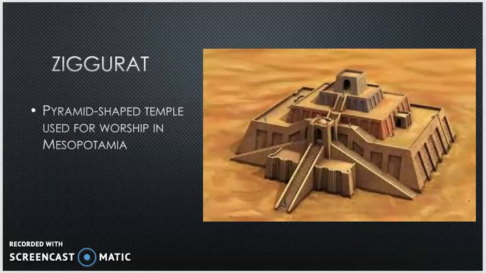Our next vocabulary term is ziggurat. A ziggurat is a pyramid-shaped temple used for worship in Mesopotamia. And you can see a historian or an archaeologist's rendering of a ziggurat to the right-hand side.